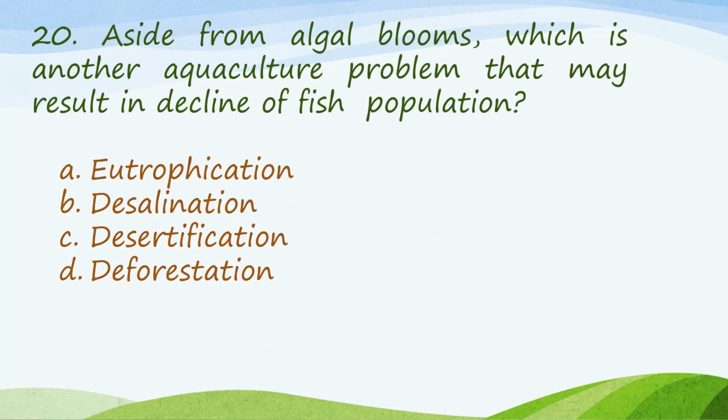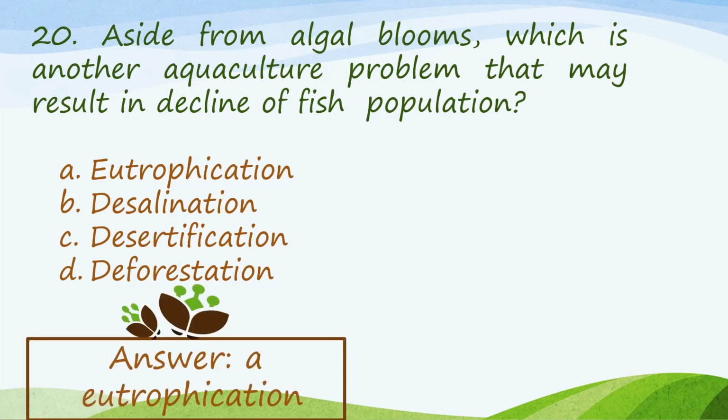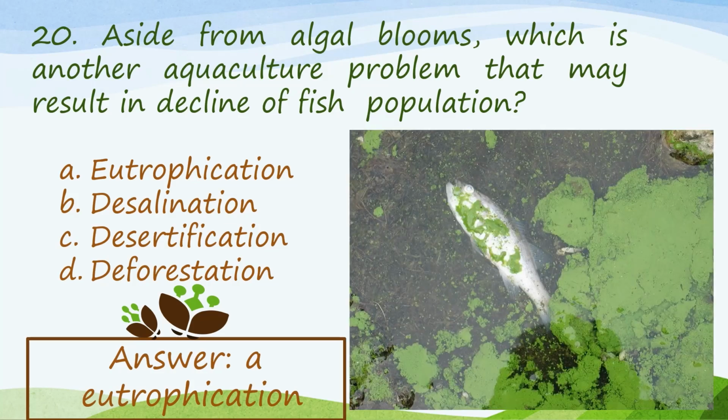Number 20 question. Aside from algal blooms, which is another aquaculture problem that may result in decline of fish population, our answer here is eutrophication. So eutrophication is actually one of the contributing factors to algal bloom, which also causes fish population to decline.